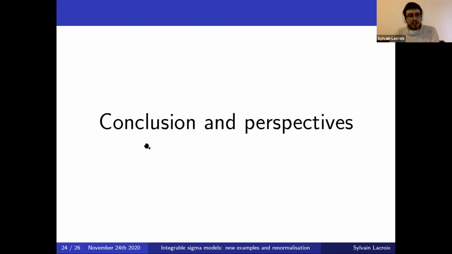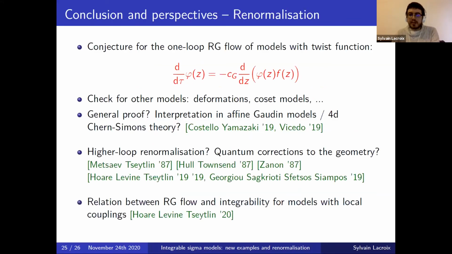And so that ends what I wanted to say. Just to finish, a conclusion and perspectives. About the renormalization part: we got this conjecture for the one-loop RG flow of all integrable sigma models with twist functions. So it would be nice to check this conjecture for other models, for instance deformations of the coupled model that I presented, and also for the coset models that I just mentioned. And of course, it would be interesting to find a general proof.